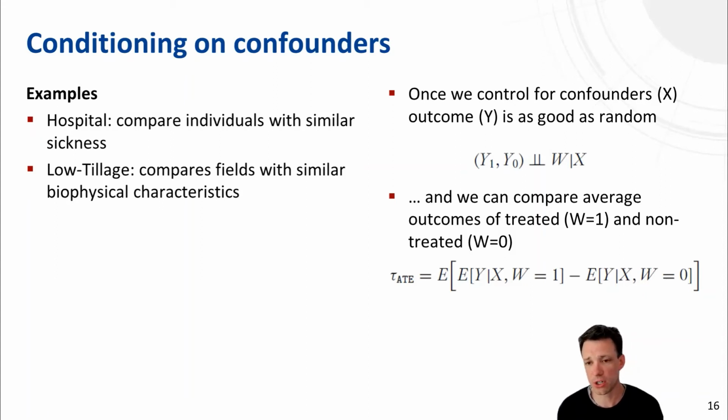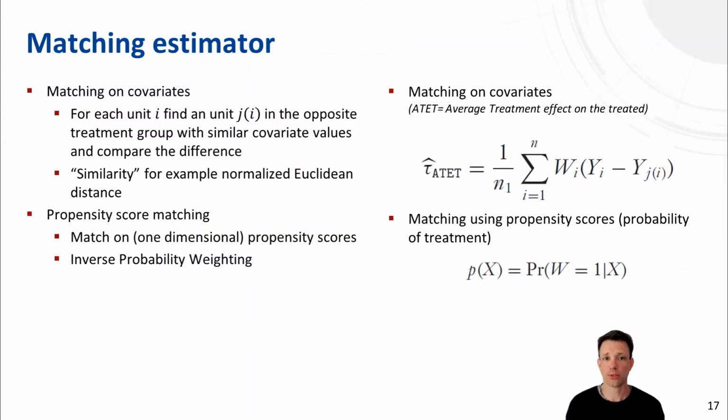What this expression really says is that we want to compare the expected difference between those observations that are treated and those that are not treated, in both cases conditioning on the covariates, ensuring that we compare individuals that are similar in terms of their characteristics. That's the basic idea of controlling for confounders, and that's the basic idea employed in the first method that I want to present, which is the matching estimators.